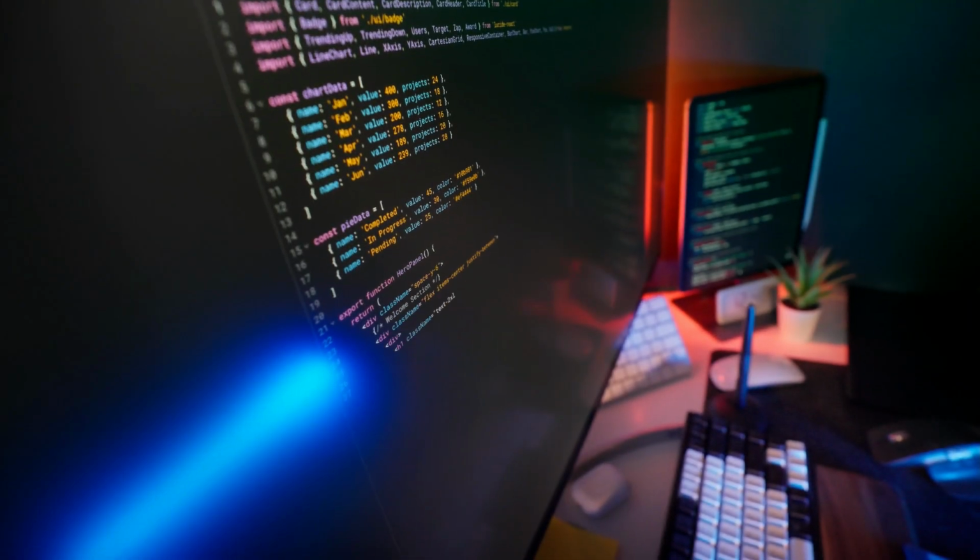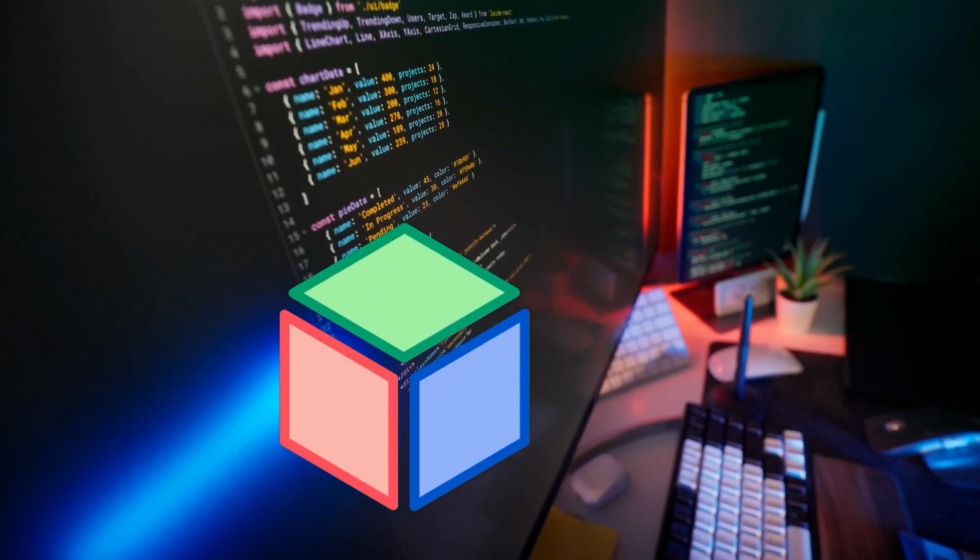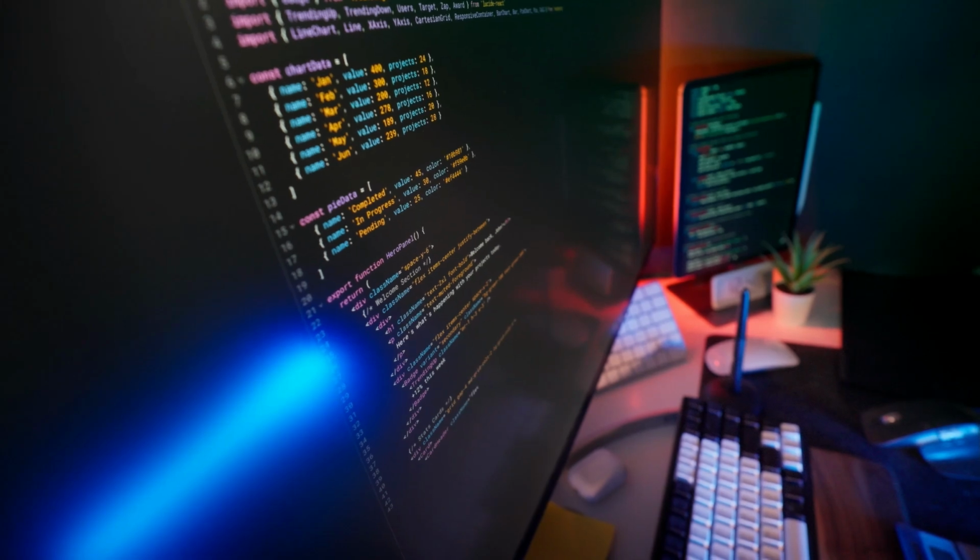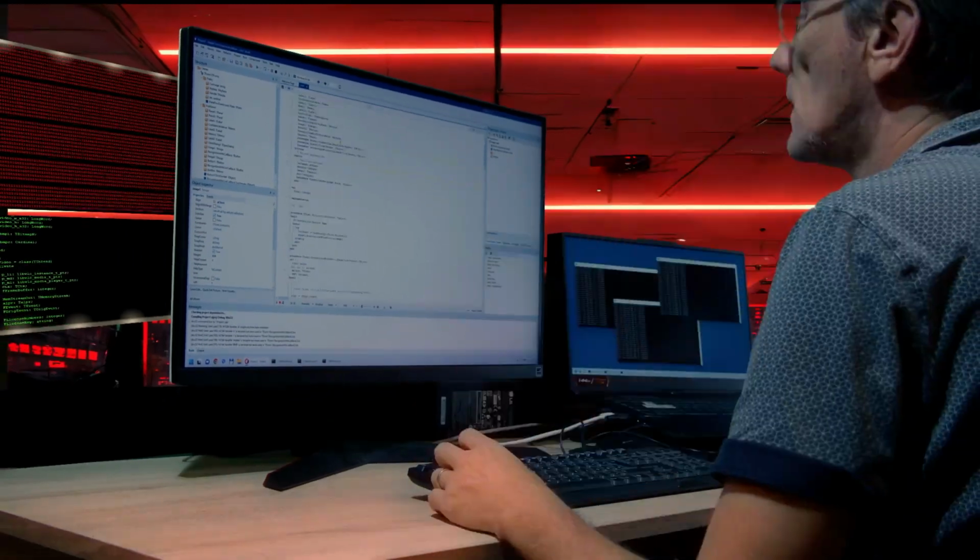At the heart of programming is logic. A computer does not guess what we mean. It only does exactly what we instruct it to do. That is why clarity matters.